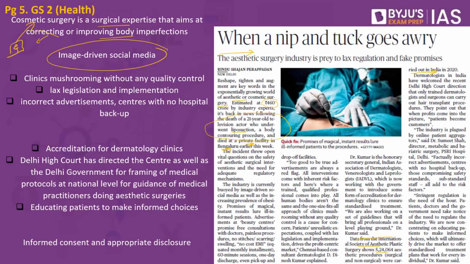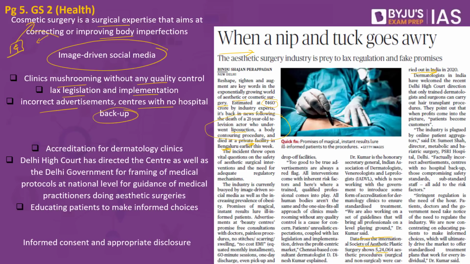Added to it, there are continuous advertisements that are put out, and even if people do not have the money, there are no-cost EMIs that are associated with them. There is a dropping facility that is provided to the patients as well, and in all these cases, there are also fake advertisements given to men as well as women, which has led to the mushrooming of a number of clinics even without licenses. So what are the concerns associated with this industry? Clinics mushrooming without any quality control. There is lax legislation and implementation, incorrect advertisement, centers with no hospital backup.